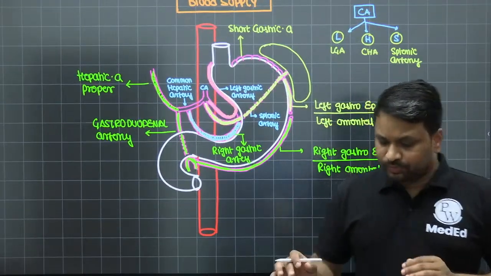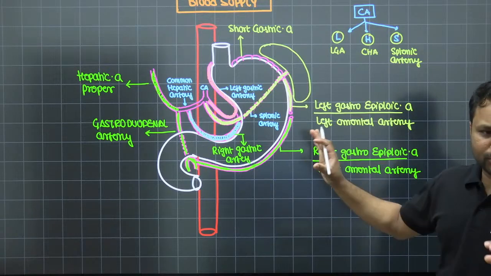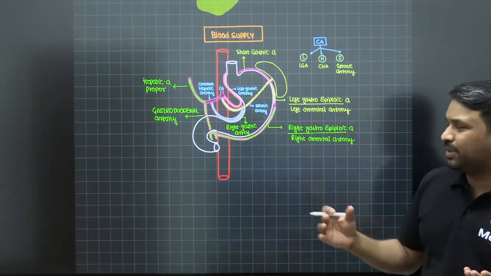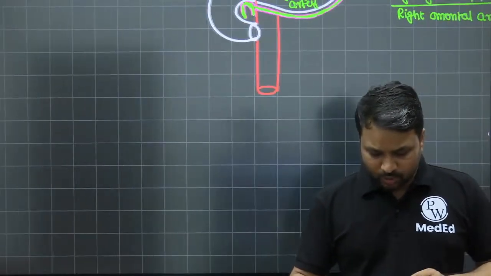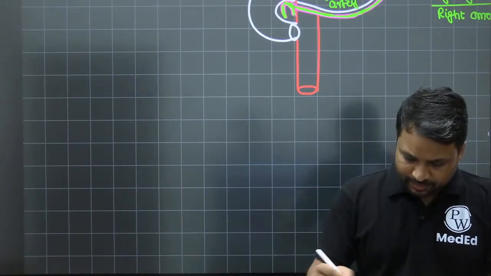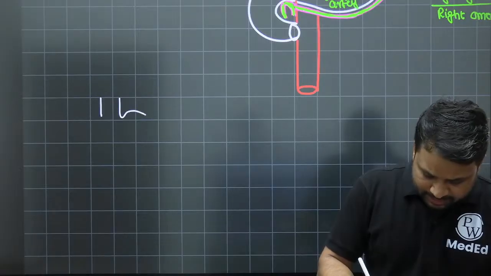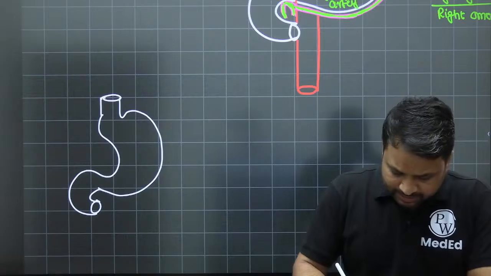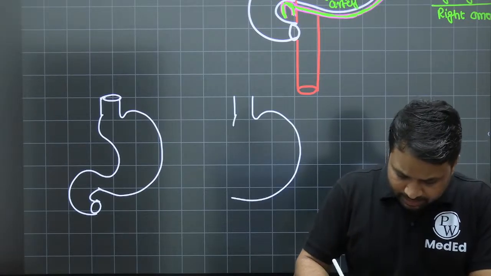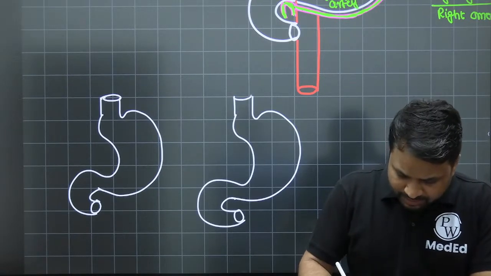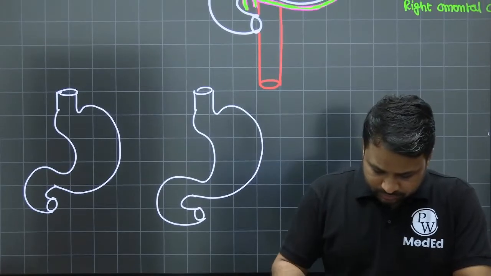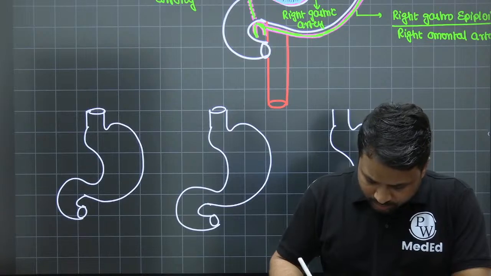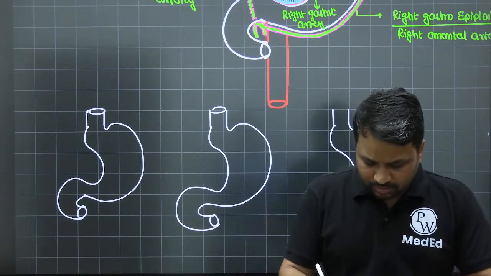So this is how the blood supply to the stomach is going to look. Now I know it looks a little bit of a hodgepodge. You're like, there's so much information, how do we cram it? So we'll keep it very simple. I will keep this as a representation of the stomach, and we'll try to understand that this stomach is being supplied by three major blood vessels.